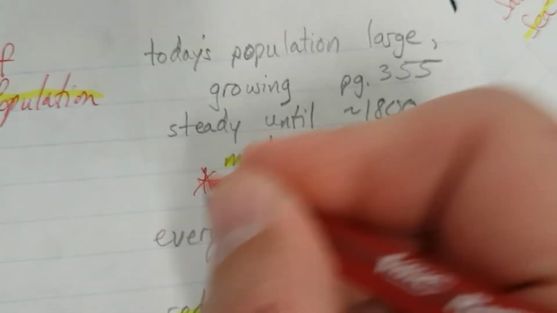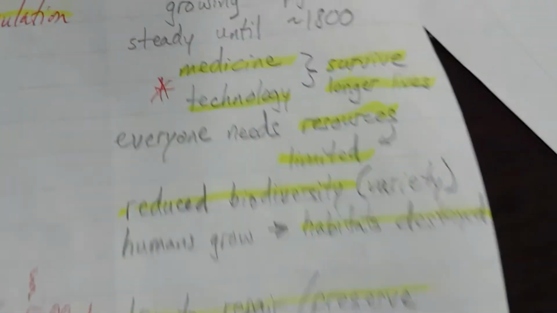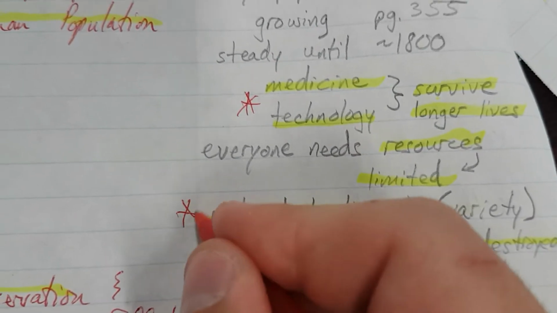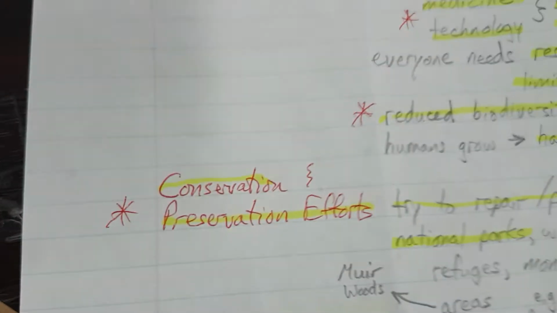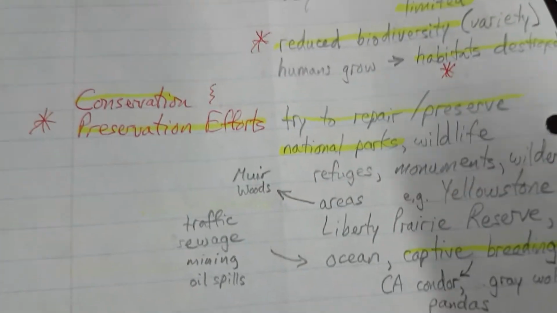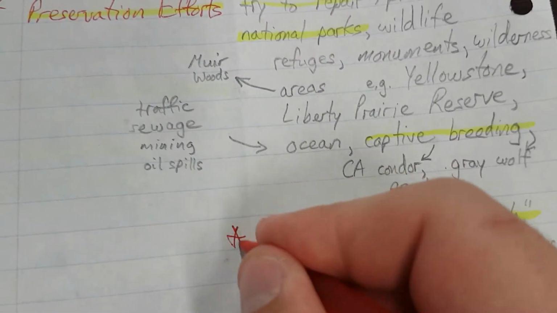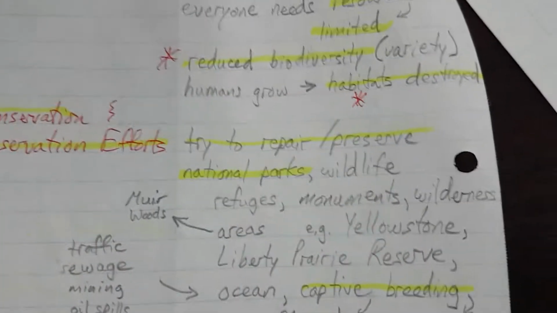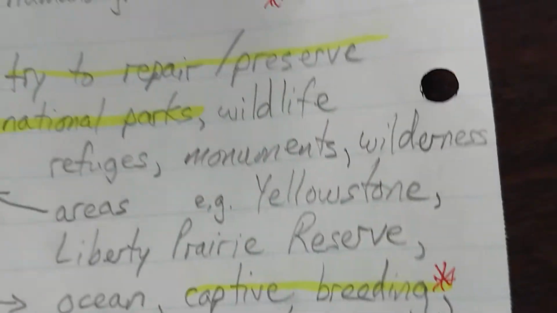Okay, let's look at the growth of population. Right, medicine and technologies have helped us survive. Again, habitats are getting destroyed, so that's reducing biodiversity. We do try to conserve and preserve a little bit. We focus on biodiversity hotspots. We use captive breeding programs to help certain species.